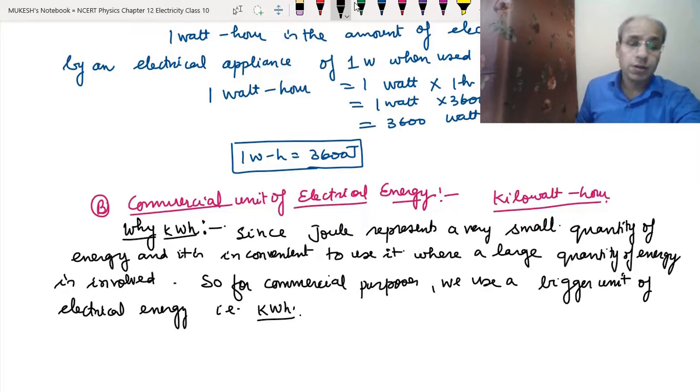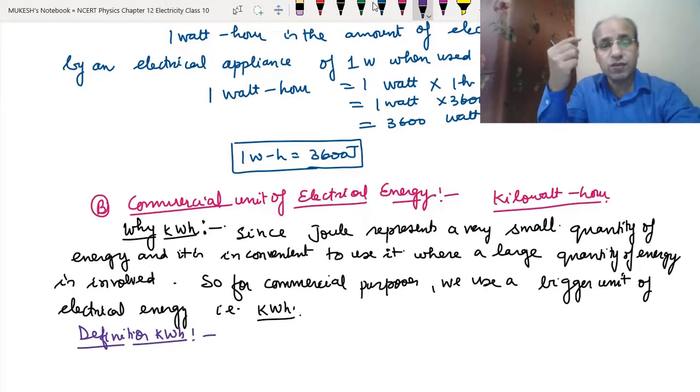Now we will give the definition of kilowatt hour. What is the meaning of kilowatt hour? As we did with the watt hour, if an appliance of 1 watt is used for 1 hour, it becomes 1 watt hour. Same here, if we use an electrical appliance of 1 kilowatt power, which means 1000 watt, for 1 hour, then the energy consumed by that appliance will be 1 kilowatt hour.